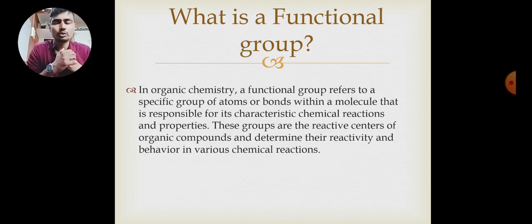So what is a functional group? Organic chemistry is basically based upon carbon. All the things or most of the things are made by carbon or joined with carbon, and as we all know, the valency of carbon is 4. So playing with that valency, a few groups are made, a few functional groups are made.